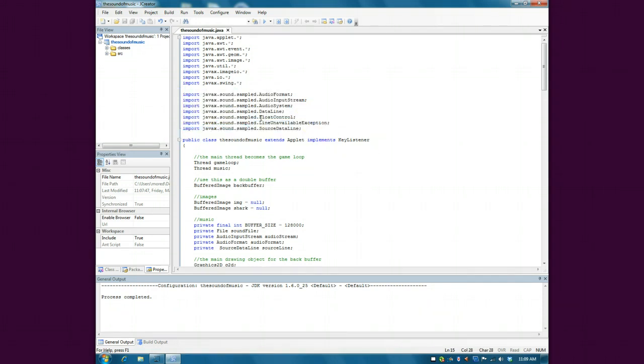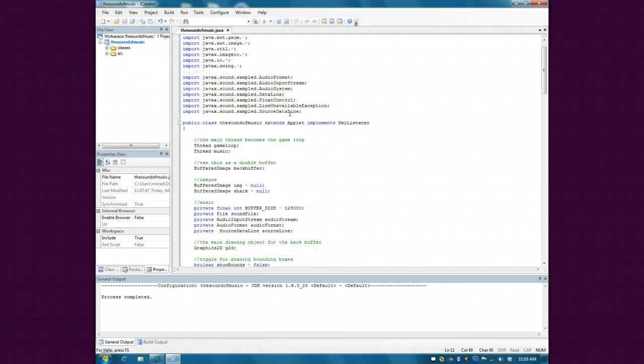Could you summarize very briefly, Darian, what those four on the top do? Okay, AudioFormat is to make sure it's the right format. AudioInputStream is actually getting the audio. AudioSystem is not that important, I messed that up. And this SourceDataLine is the fourth most important. Also, you notice I have only KeyListener now